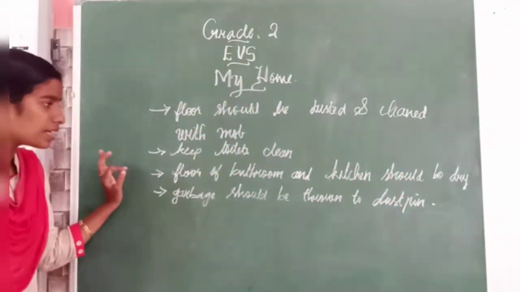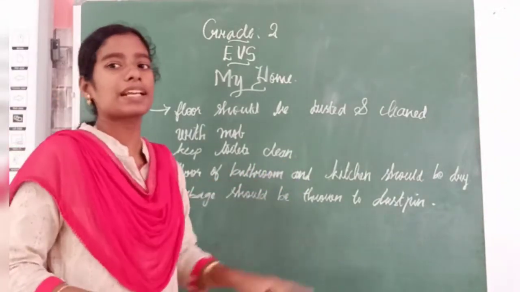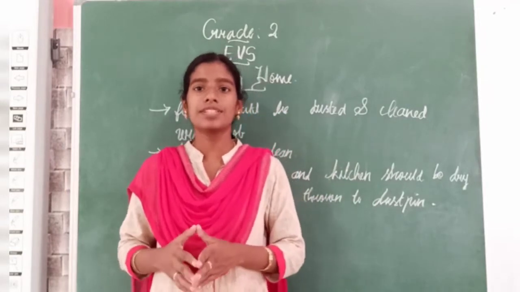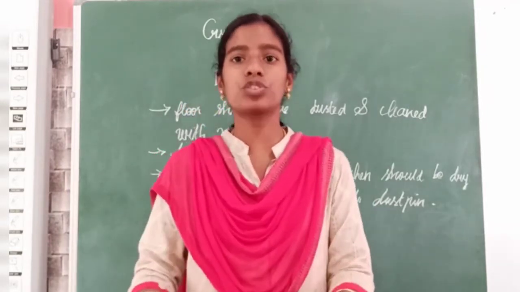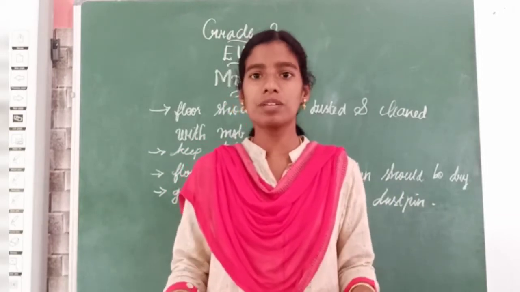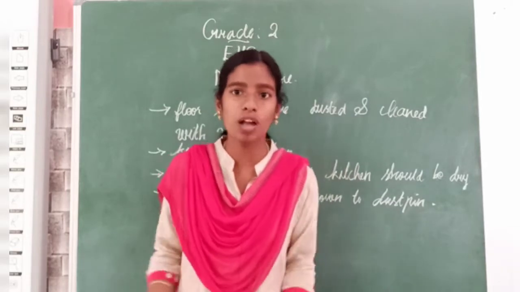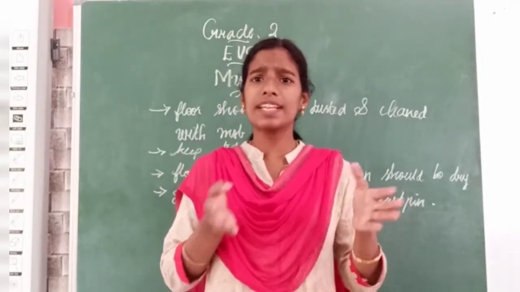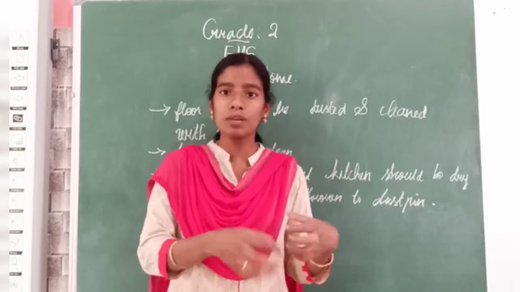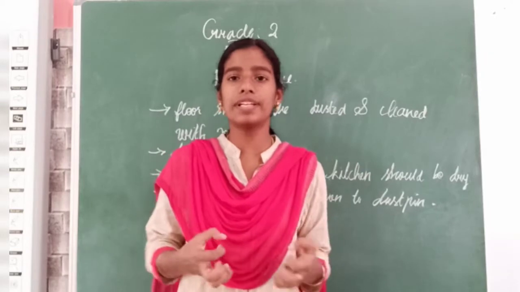Then the third one is, floor of the bathroom and kitchen should be clean and dry. Consider you are entering the bathroom to take a bath. If more water was there, there will be a chance for us to slip and fall down, right? In the kitchen also, when your mother is cooking, she will be handling oil, water, and such fluid items.